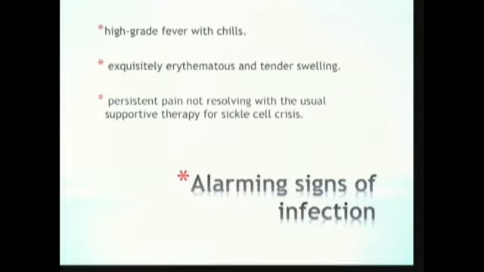There are some alarming signs that make infection more likely: if the fever is high grade with chills, if there is severe erythema and tenderness, and if there is persistent pain not resolving with the usual supportive therapy.